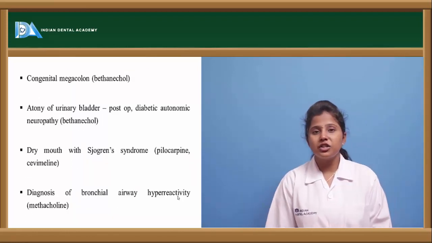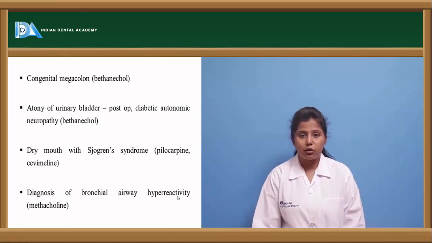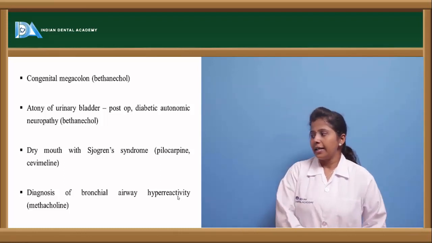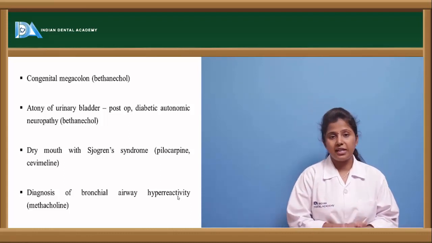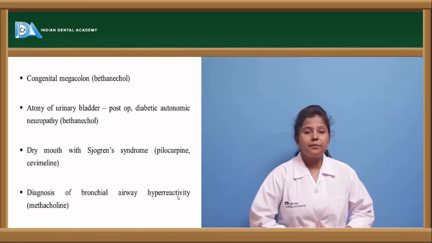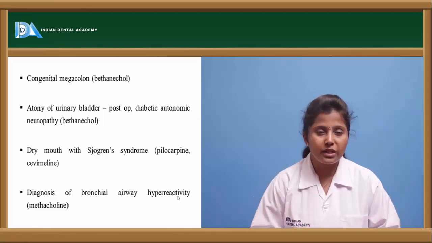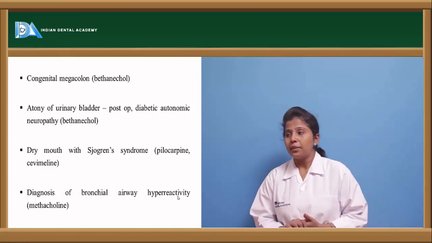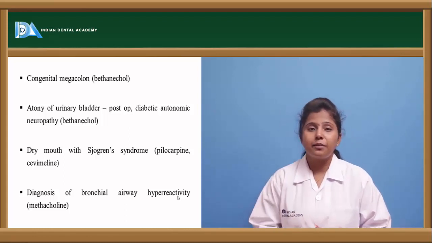And it is used in congenital megacolon, and the drug used in congenital megacolon is bethanechol again. Apart from this, bethanechol is also used in neuropathy conditions, as well as in diabetic neuropathy. So in diabetes also, bethanechol is used for its cholinergic effect.